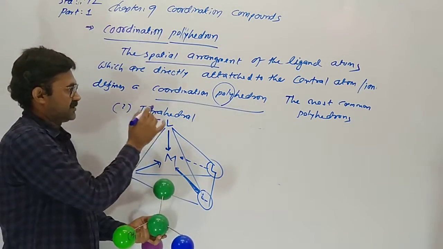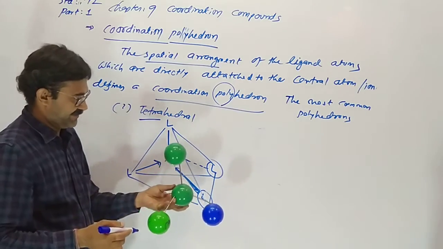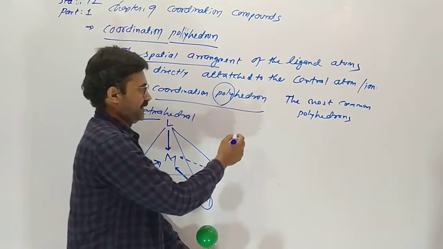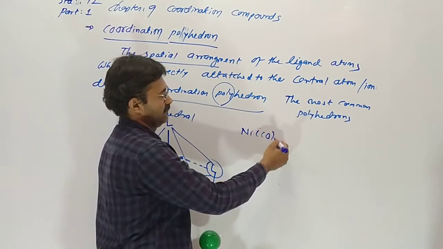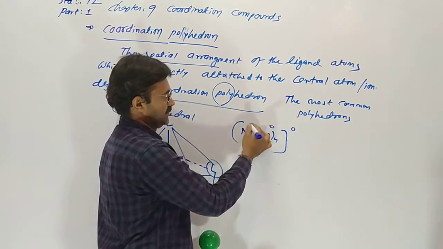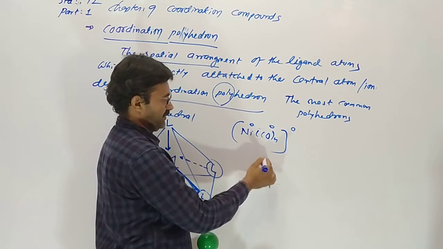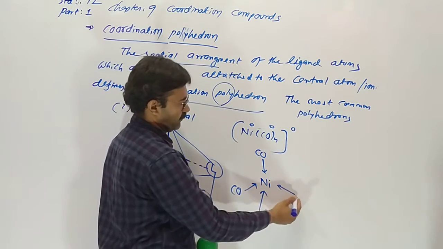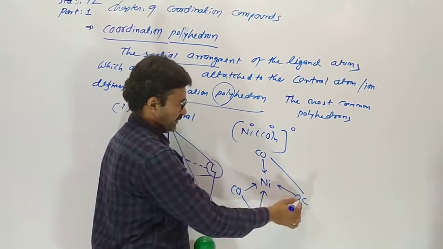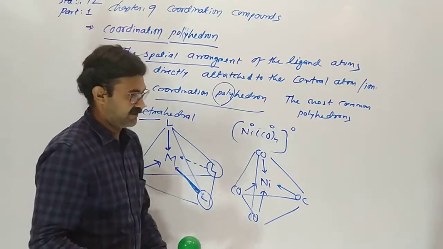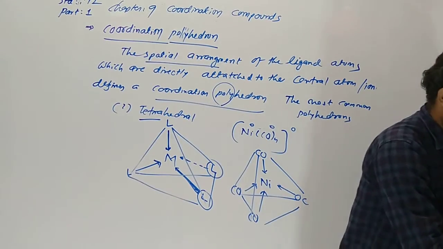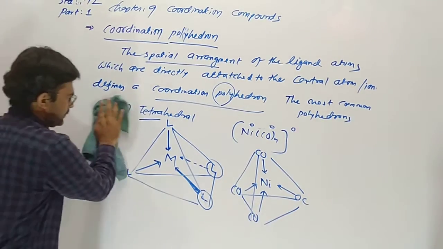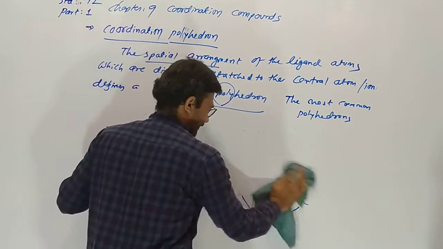So tetra means 4. This is the tetrahedral shape. A particular example of it is Ni(CO)4. One nickel is combining with 4 carbonyl groups, which gives a tetrahedron.